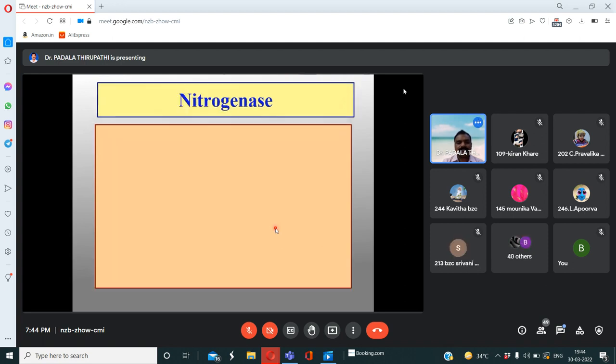Okay. Then the nitrogenase enzyme is 220 kilodalton.